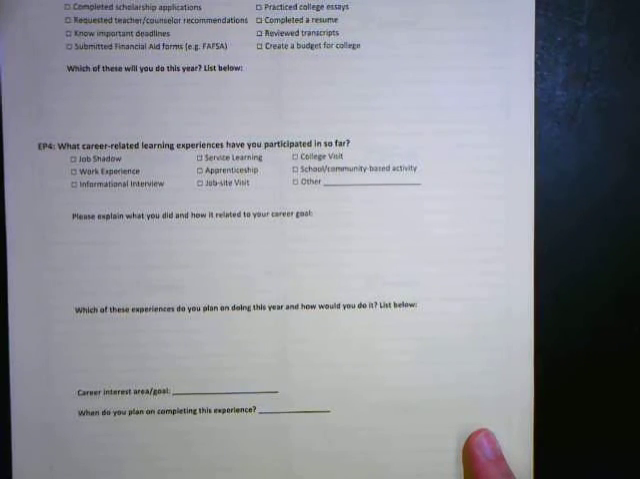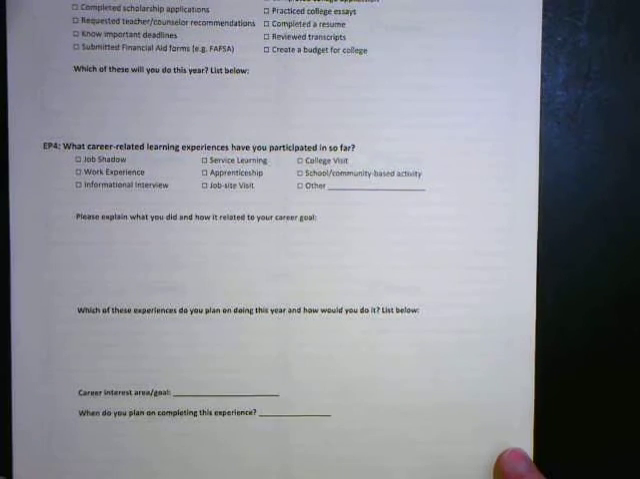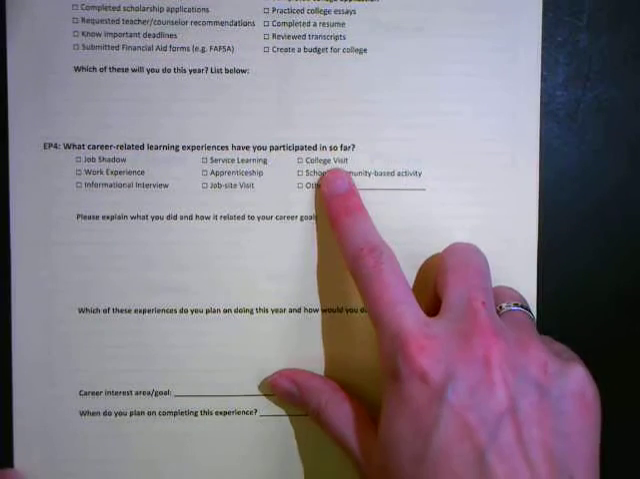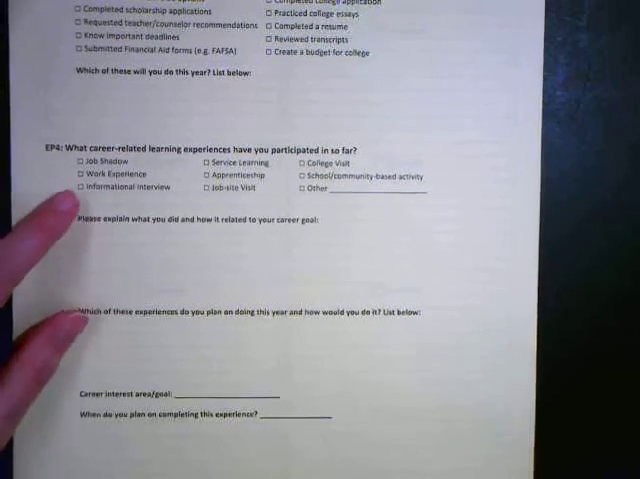The next question asks, what career-related learning experiences have you participated in so far? That's another part of your senior project, so you're going to want to make sure that you're doing some of these throughout high school. So you might job shadow someone, you might visit a job site, you might do some service learning, maybe like with Mrs. Sturgeon in her class or on your own time outside of school. A thing that a lot of you might have done is to go on some of our college visits that we have. You can check that off. And then some of you are maybe doing work experience now, or you might in the future. So check off the things that you've done, list any other things that you think would apply there under other.